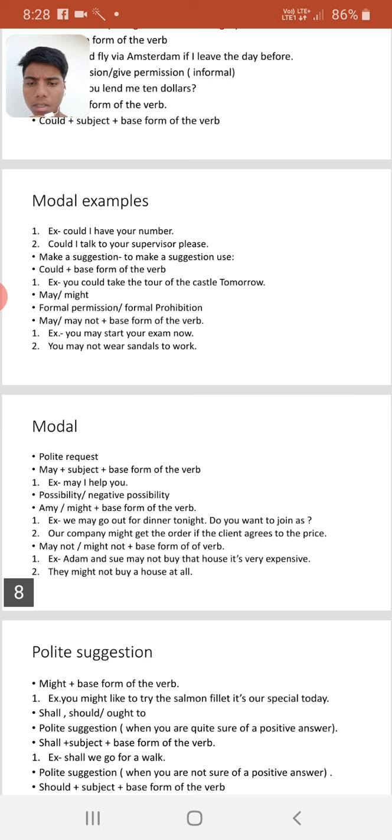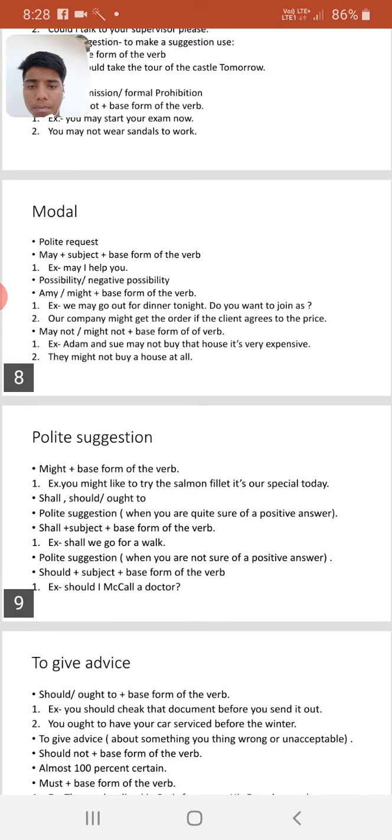First example is: Adam and Sue may not buy that house, it is very expensive. Second, they might not buy a house at all. Polite suggestion. Might plus base form of the verb. Example is: you might like to try the salmon fillet. It is our special today.